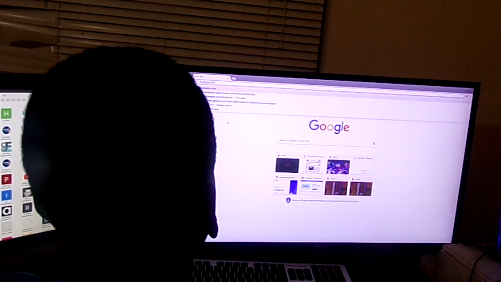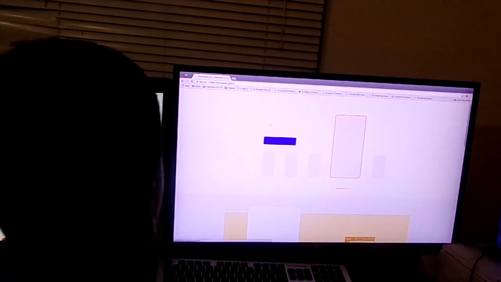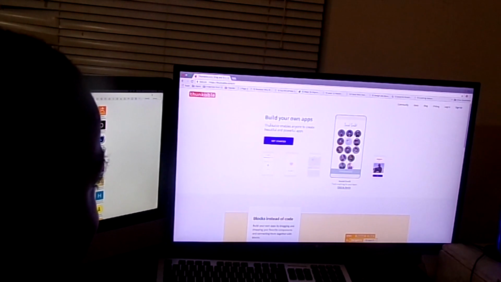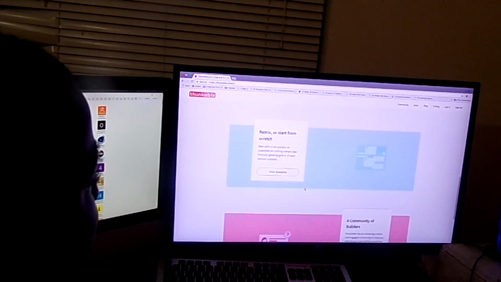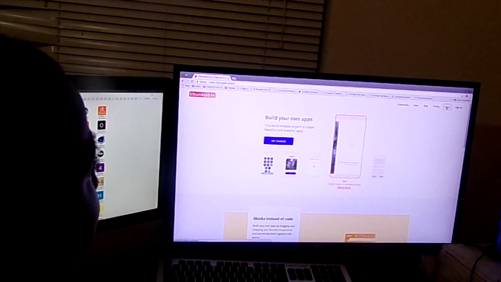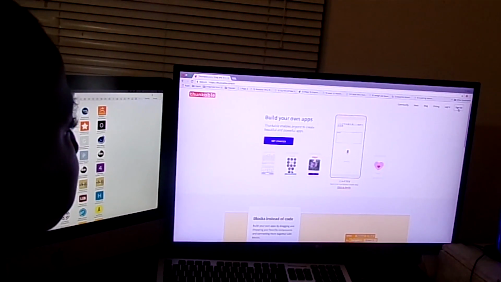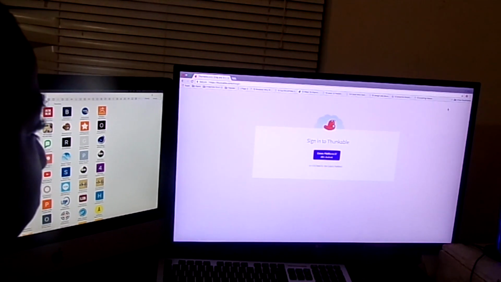All right, good. And now it's telling us to get started, right? So get started essentially means that maybe we'll have to log in or sign up, and it's showing us samples of apps that have been built by people. Okay. So right now, go into login. Click on that. If you don't have an account, you have to go to sign up. But if you already have an account, you go into login. So we're going into login.